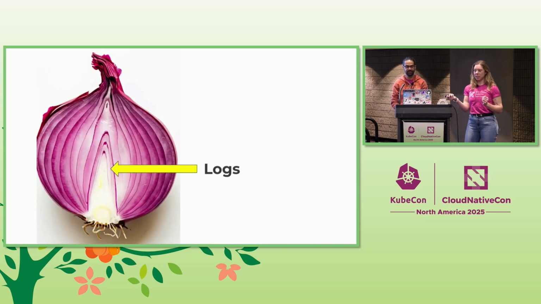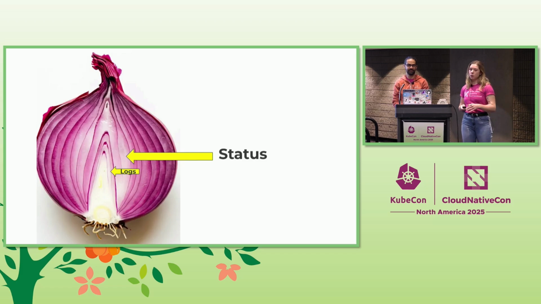So let's talk about the basic level. Right at the bottom, you've got your logs. These logs are where someone knows exactly about your system. They're really into the weeds. They can get all of the information. They should be able to find everything they need from the logs. However, how do I know when I need to check the logs? That's where status can come in. Is my resource red? Is it green? Is it healthy? Is it not? That's how you know to look into that thing and dig that level deeper into the logs.